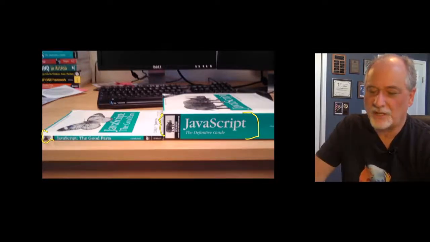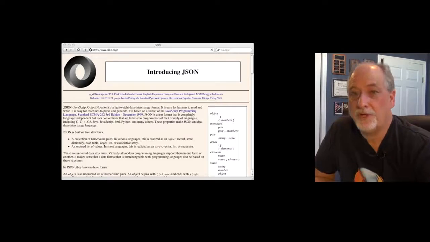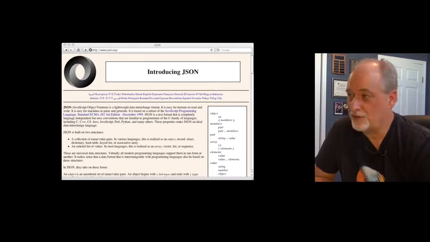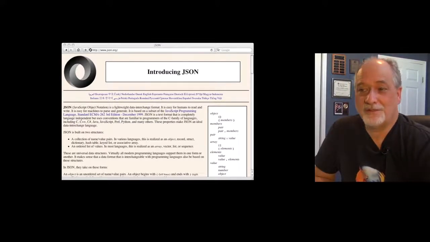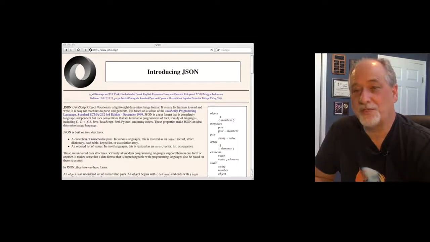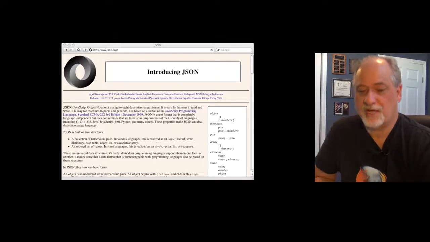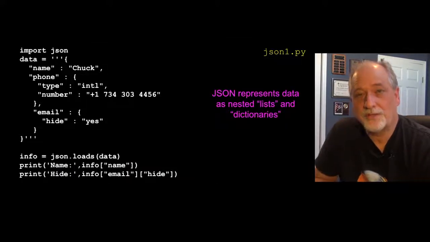But JSON comes from JavaScript. You can read about JSON at json.org. JSON is not an international standard. It's not like an RFC. Douglas Crockford decided to register json.org and typed in some pages, and people started reading it and people started using it. Partly that was because it was truly derived from the JavaScript literal syntax.